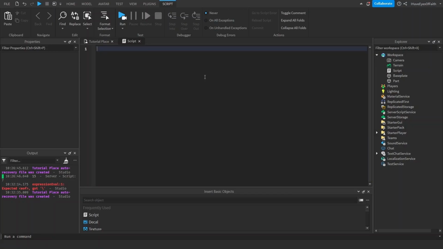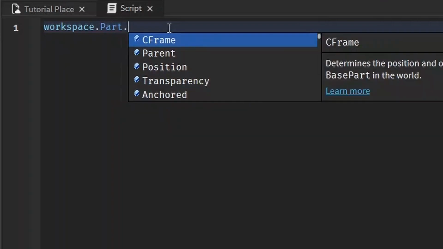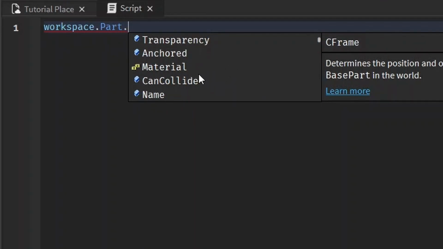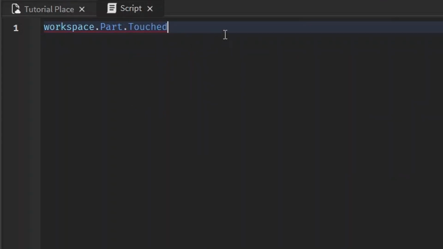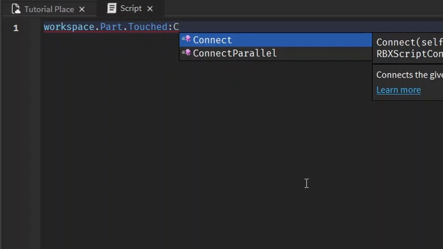The syntax for an event is the object, workspace.part. I hope you notice that trend that you always go to the object that you want to access. With properties, we did that. With methods, we did that. And then you write a dot, just as you would if you wanted to use a property. But if you notice these lightning bolt symbols, they're for events. We're going to use the touched one. And then you write :connect, just because we have to.